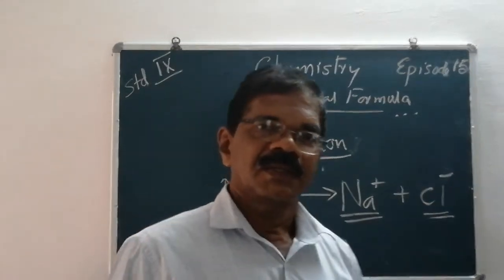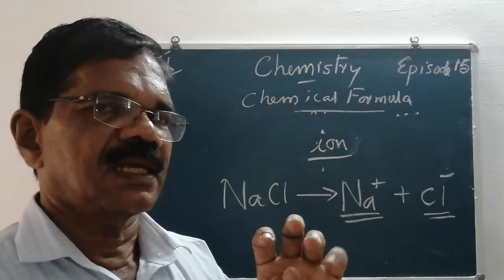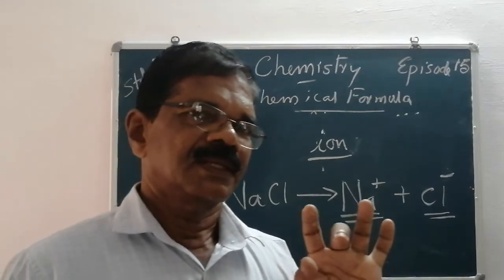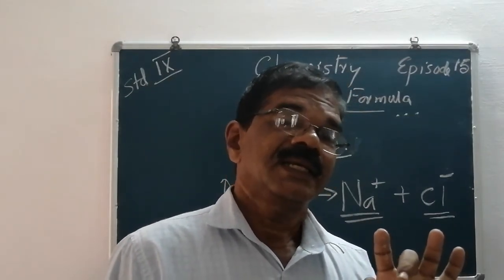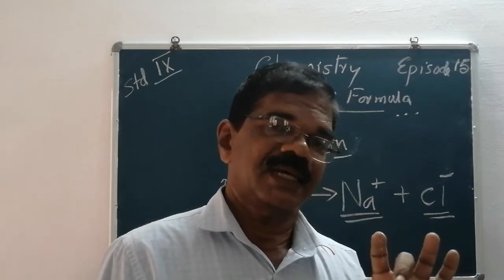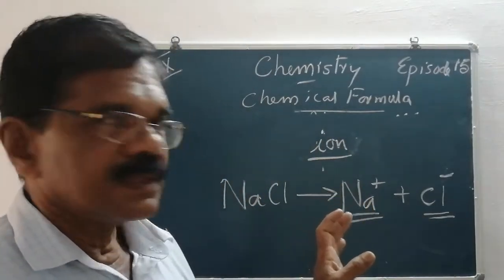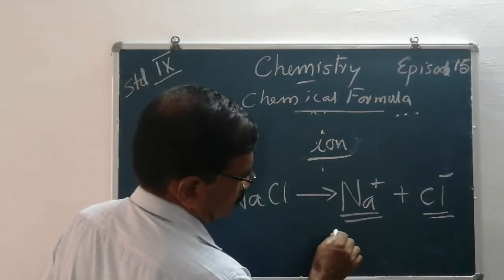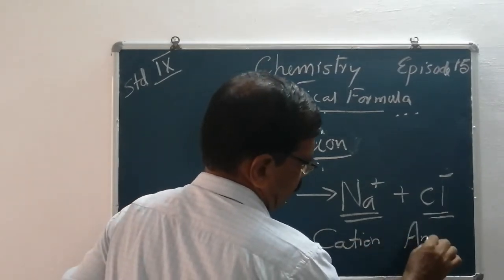These are of two types. The positively charged sodium ion is called a cation and the negatively charged chloride ion is known as an anion. Remember these three things: ions, cations and anions. What are ions? Electrically charged species or electrically charged atoms. There are two types, cation and anion.